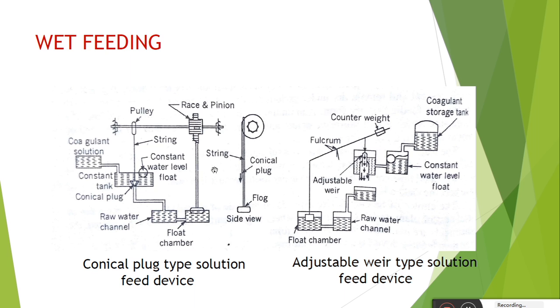Next one is the wet feeding. There are mainly two types of feeding: dry feeding and wet feeding. Now, in the wet feeding system, the solution of the coagulant of the required strength is made and stored in the tank. This solution of coagulant is fed to the mixing channel through a mechanism in the required dose in proportion to the flow of water.